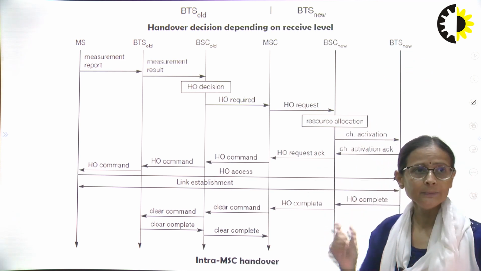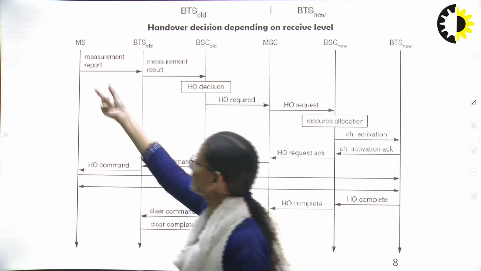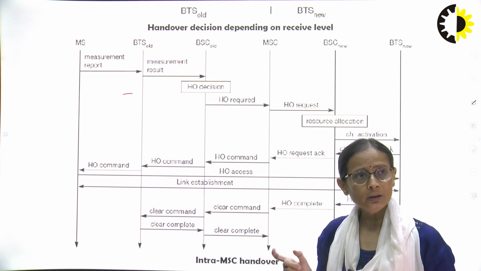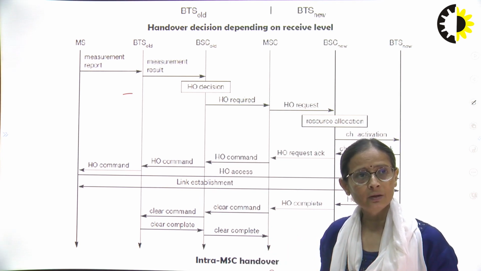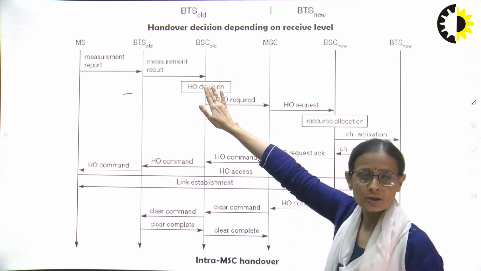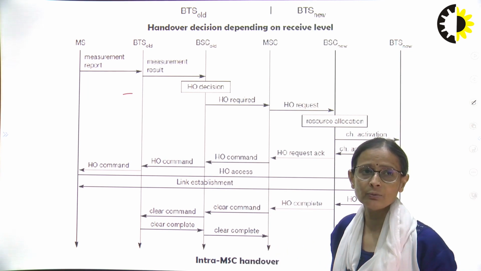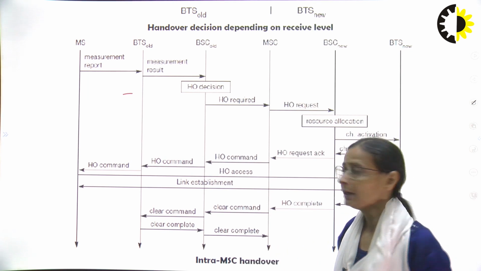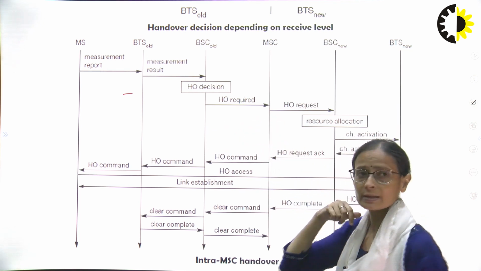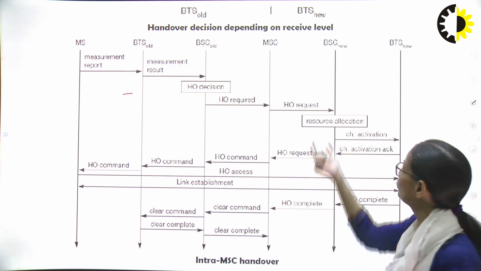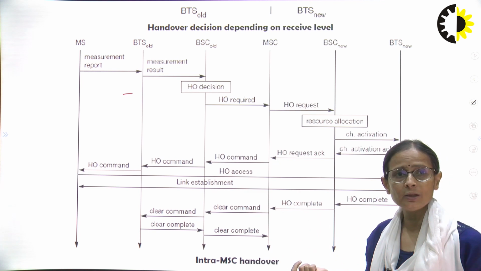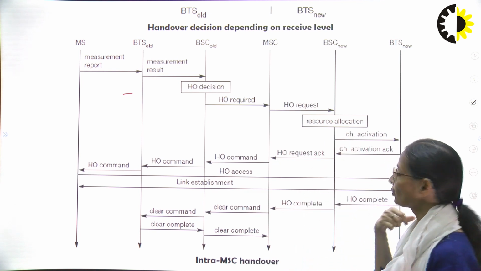Now what is happening? Mobile set, first it is sending the measurement report to the BTS old and it will again forward it to BSC. Here the BSC will take the HO decision, that is my handover decision. Now it comes out to be that the handover is required. Now this BSC old will send the request for the handover to the MSC. Now the MSC will inform the new BSC that there is a handover request. Now this new BSC will do all the resource allocation.